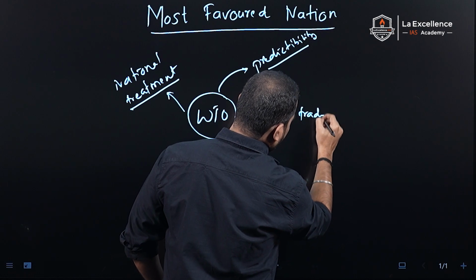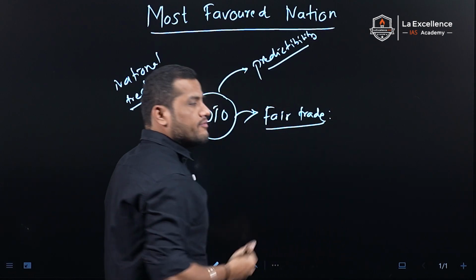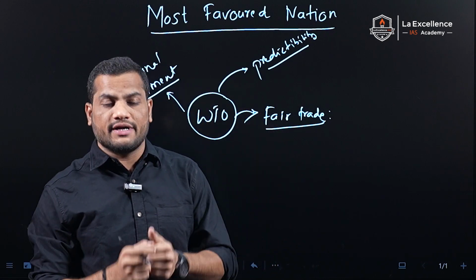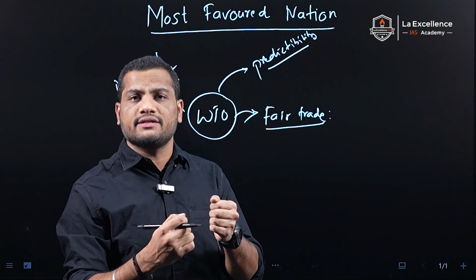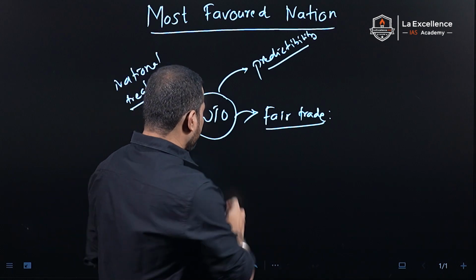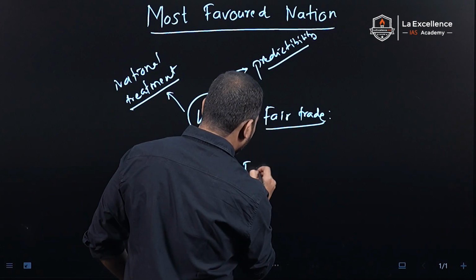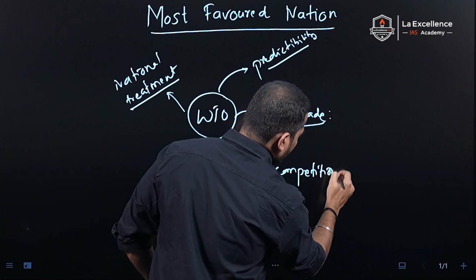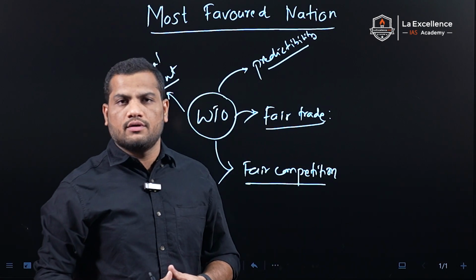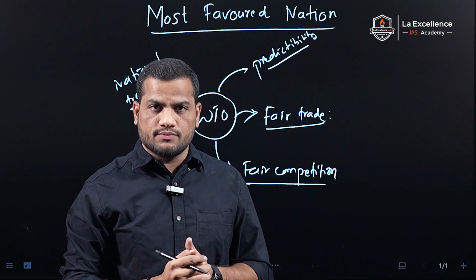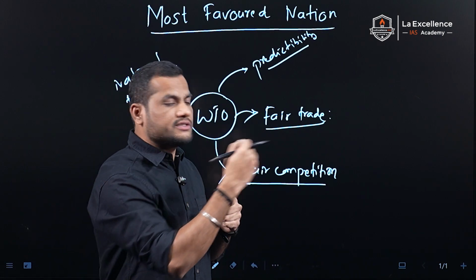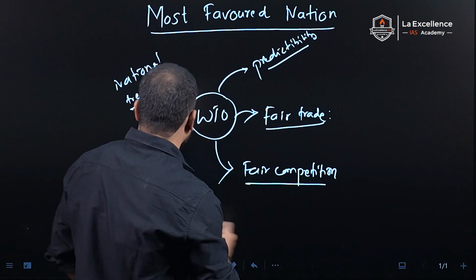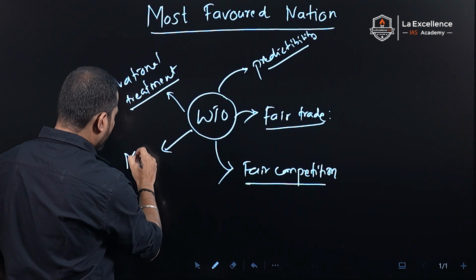Fair trade is nothing but you trade fairly with other countries, reducing the trade barriers as much as possible. The fourth one is fair competition. Fair competition says that you should not dump goods, meaning you should not give subsidies to exporting goods. And finally we have most favored nation.